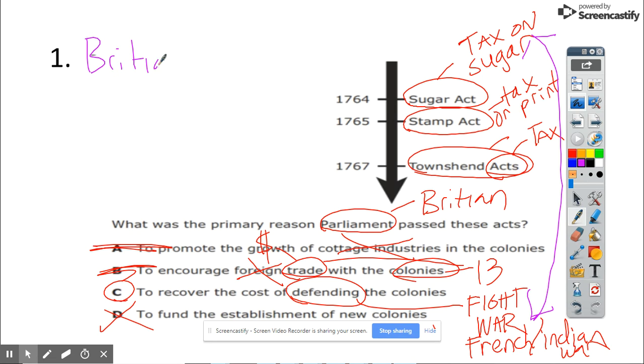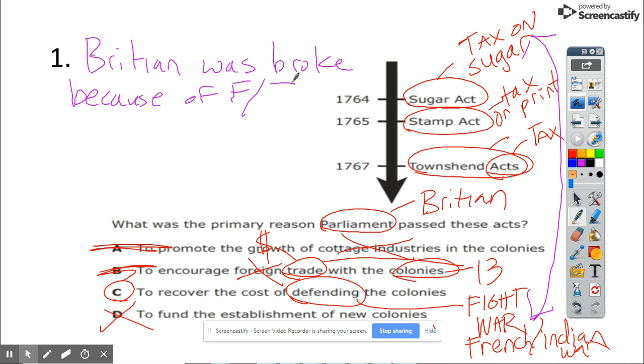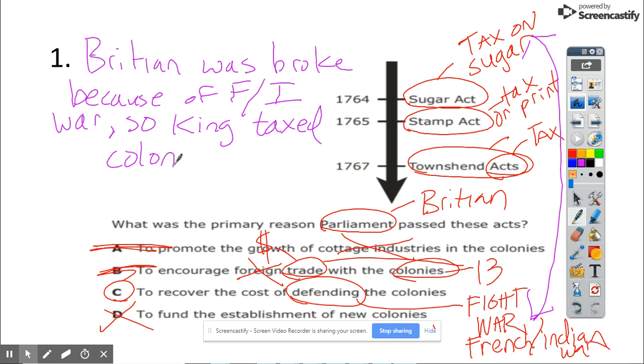Britain was broke because of French and Indian War. I'm going to abbreviate. So, king taxed colonist.